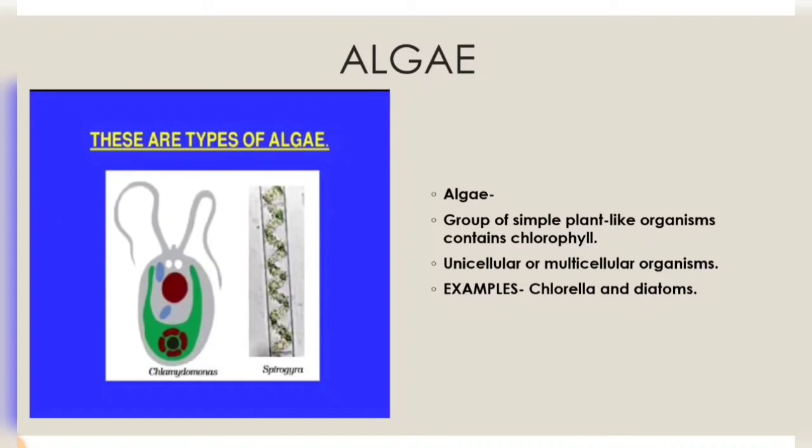And algae are sometimes used for making different products also, like alginic acid is extracted from a giant brown algae called kelp, which is an important ingredient used in ice creams. So even algae are used for making different products.